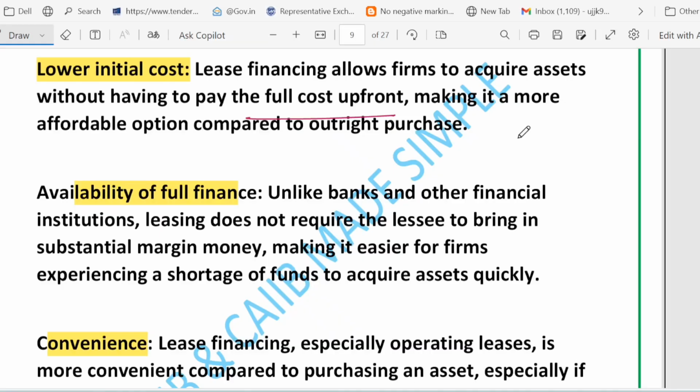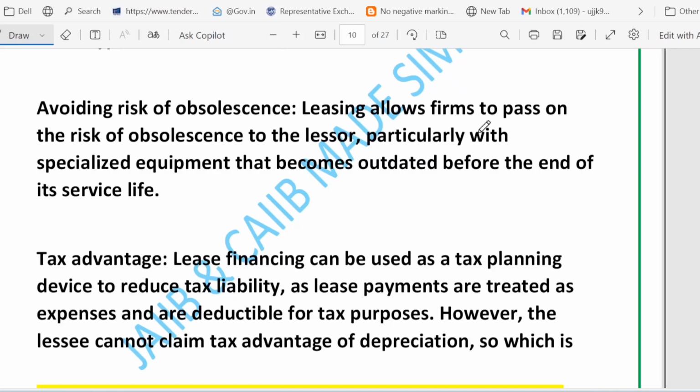So I hope the concept till now is crystal clear. Move forward to some more advantages of leasing. You can see in the next slide we are talking about some more advantages of leasing. So friends, the three big reasons that firms choose leasing, the first is avoiding obsolescence. Yes, this is one of the major reasons, as machines become useless quickly. Leasing lets the firm pass that risk to the owner. So basically that risk is passed to the owner, right? That is called avoiding the risk of obsolescence.